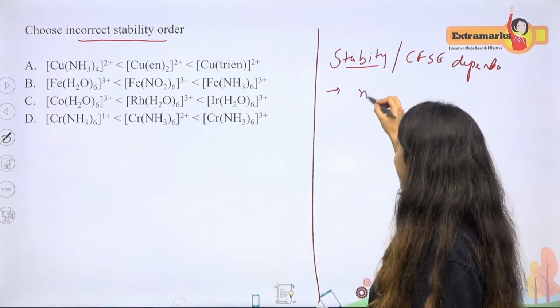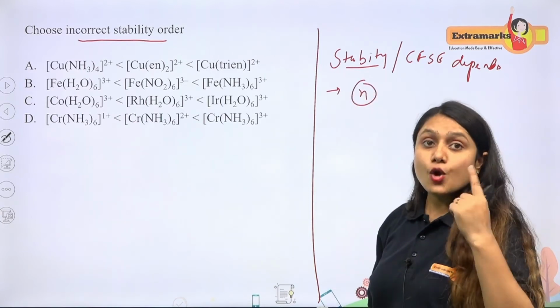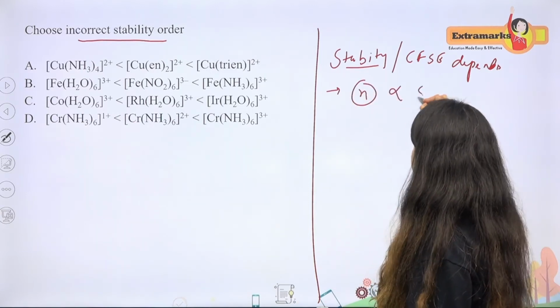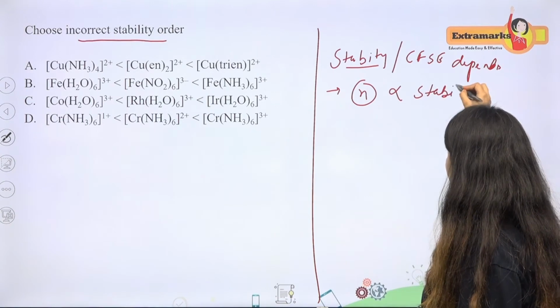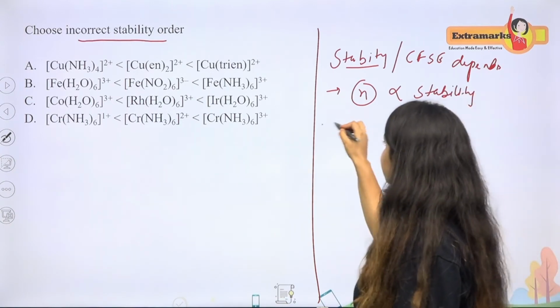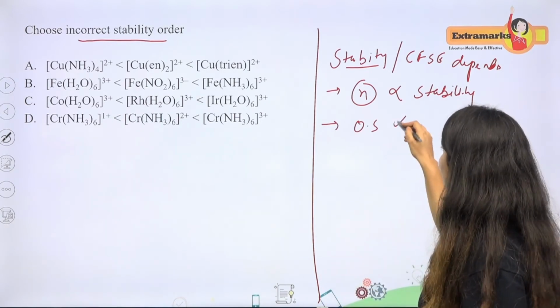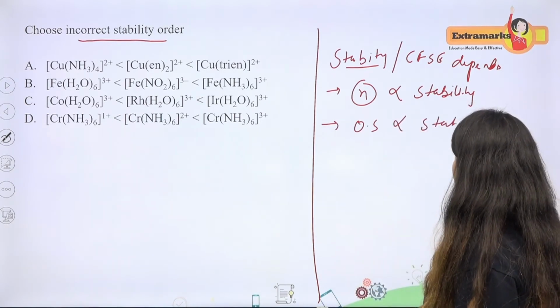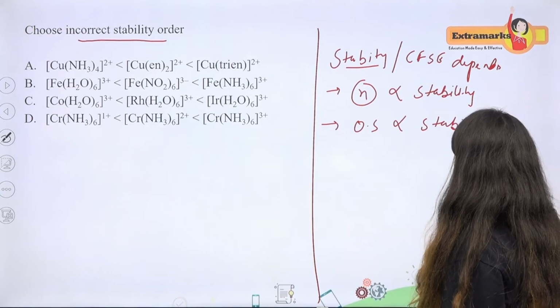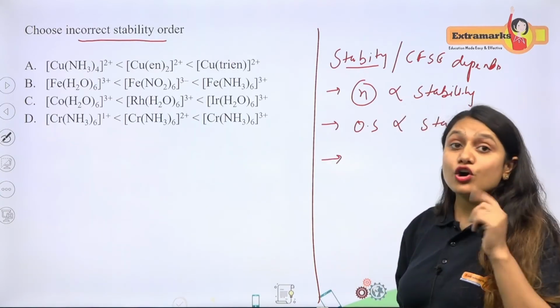That depends on the following factors. First factor is n, the principal shell. More is the n, more will be the stability, so it is directly proportional. Another depends on the oxidation state. More is the oxidation state, more will be the stability. Fine. Another factor is the ligand field.